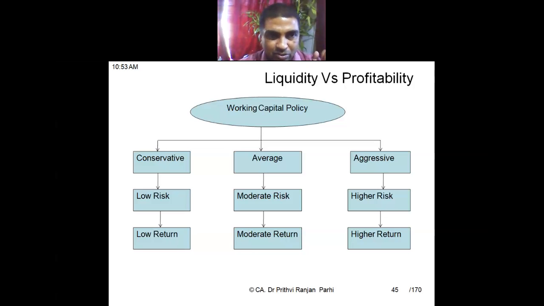So to put it in one picture, there are three kinds of policies: conservative, average or moderate, and aggressive. Under conservative, you have seen risk is low, but return is also low. Under average, you are visualizing moderate risk and moderate return. Under aggressive policy, you see high risk but high return. This is the relationship between these three kinds of working capital policies.